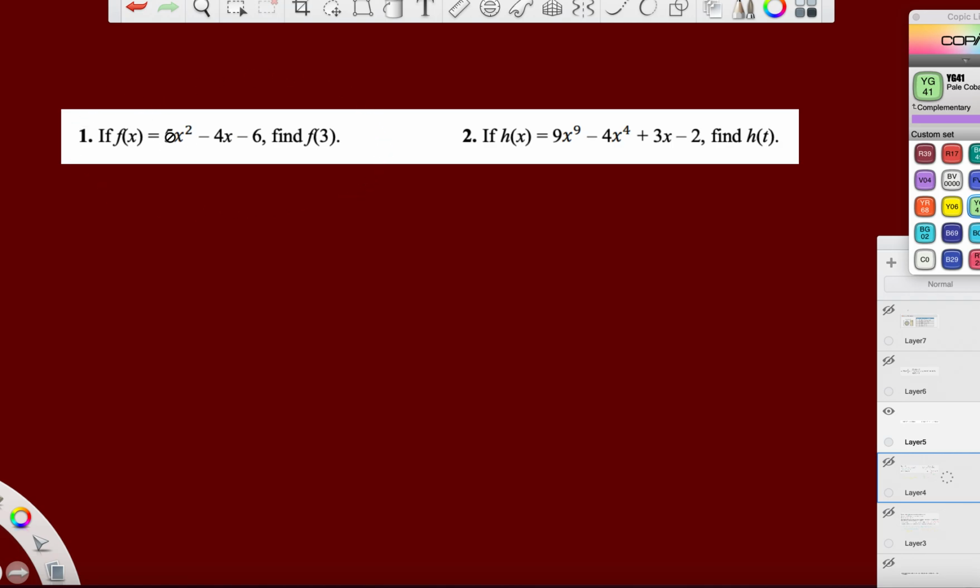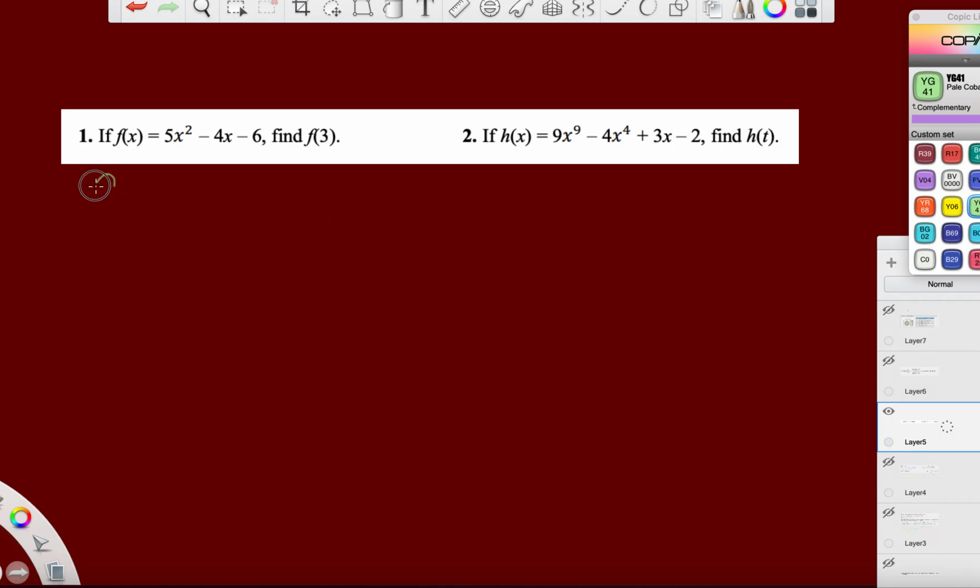If a function of x is 5x squared minus 4x minus 6, find f of 3. And all that says is wherever you see an x, put a 3 in. Sound good? All right, well, let's do it.